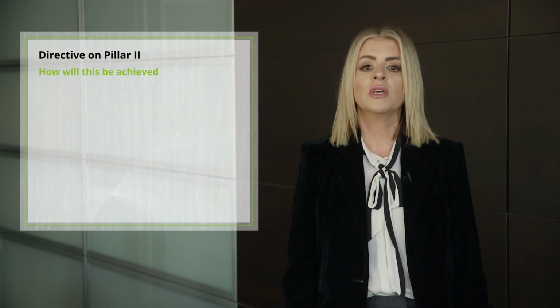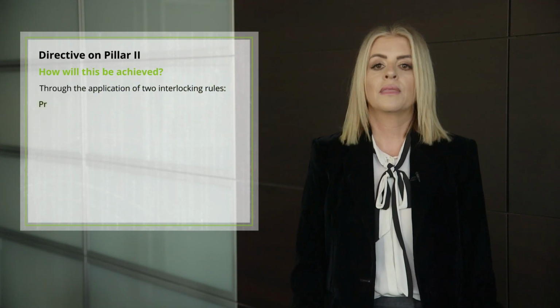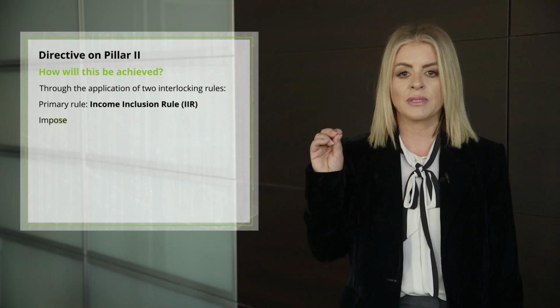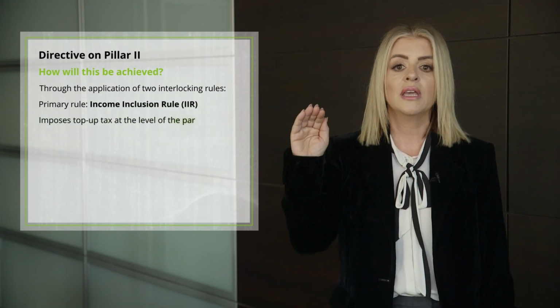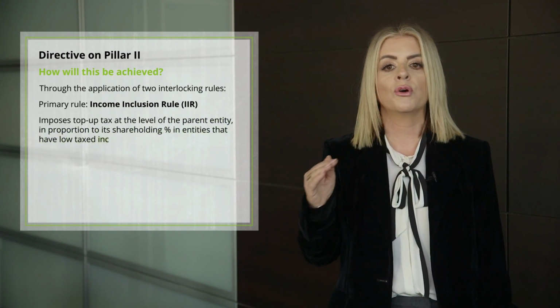This will be achieved through the application of two interlocking rules. The primary rule is the income inclusion rule, which imposes a top-up tax at the level of the parent entity in proportion to its shareholding percentage in entities that have low taxed income.